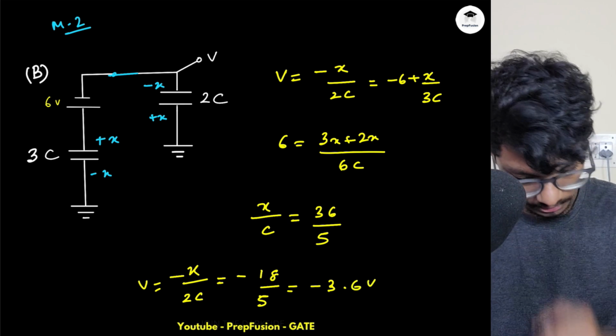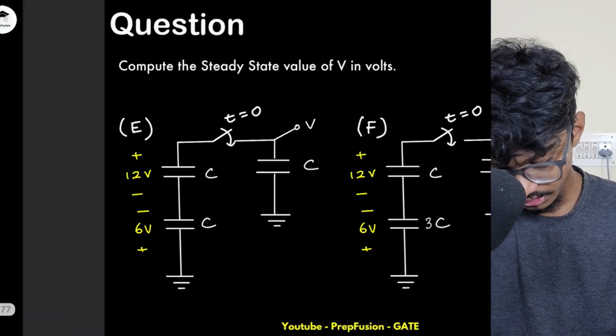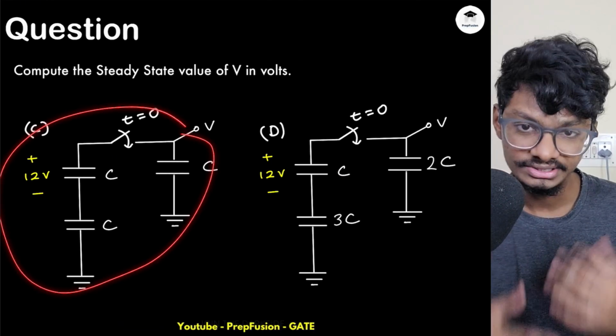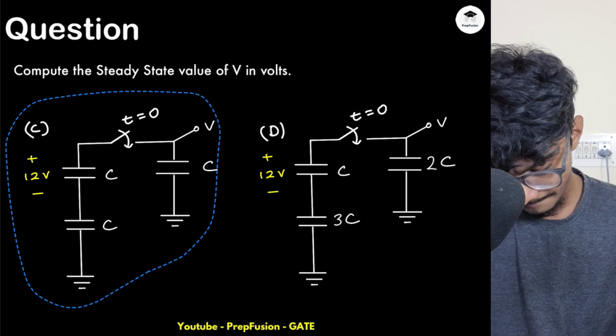Okay. So now the questions will become a bit trickier. Here in this case, in the C case, the capacitor has some initial voltage. So how do we solve this? What you can do is, I will take this.